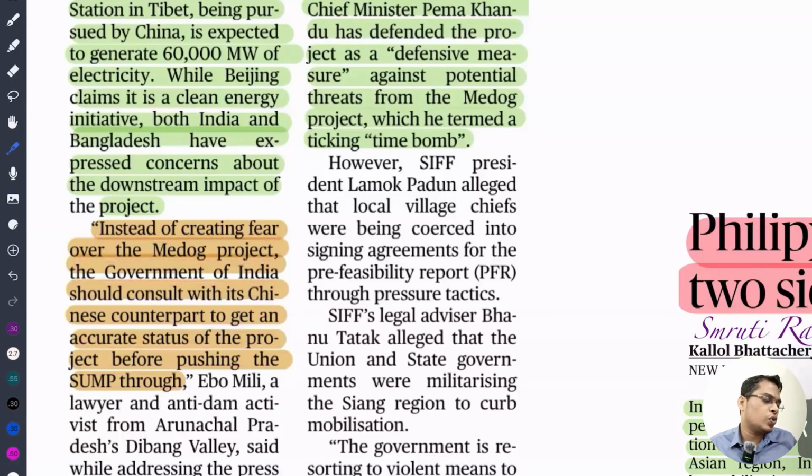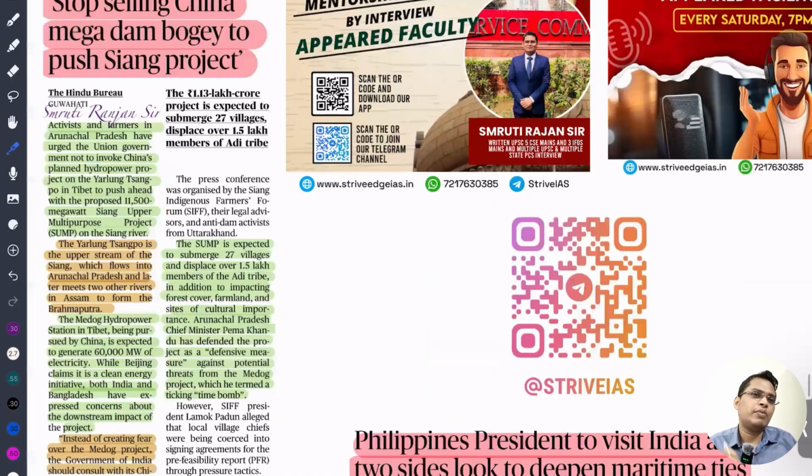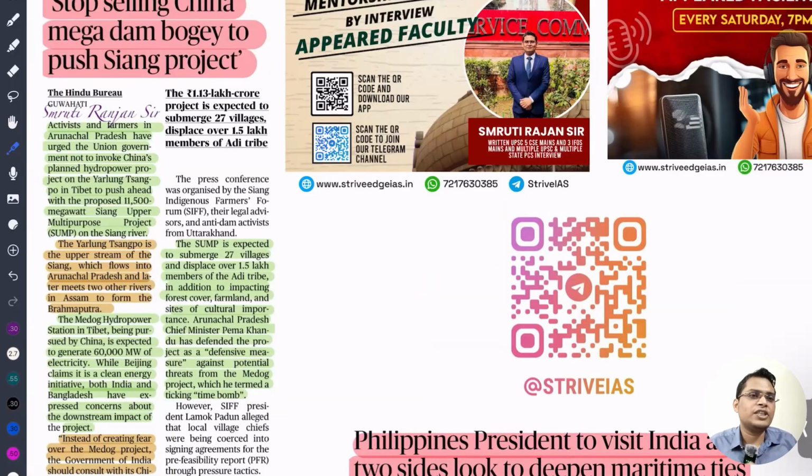The Arunachal Pradesh local civil society organizations are opposing, because they are saying that you cannot use the Medog dam as an excuse for construction of a hydropower project in Arunachal Pradesh, because if you construct this project, it is going to displace 27 villages and 1.5 lakh people, and in India we already know from the past that our rehabilitation of those who are affected is not good, so that is the reason people are not trusting us. So we can say, no doubt we need hydroelectric projects, but we need to ensure that those who are going to be affected by this project are properly rehabilitated, then only can people support and understand us.